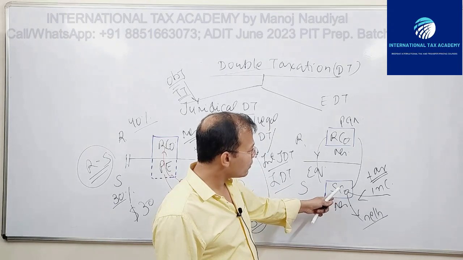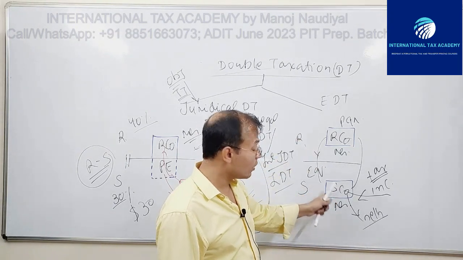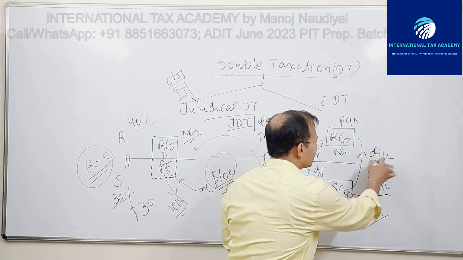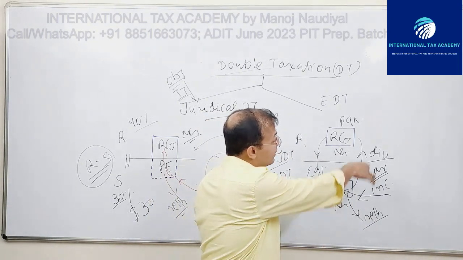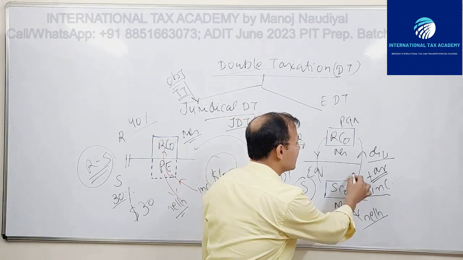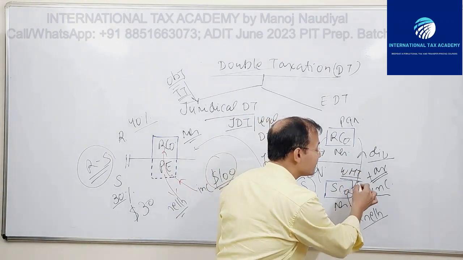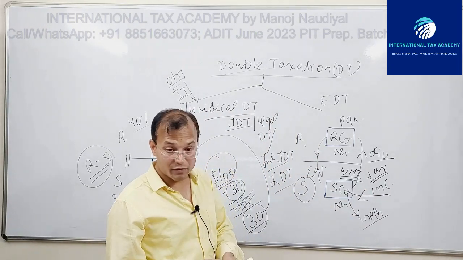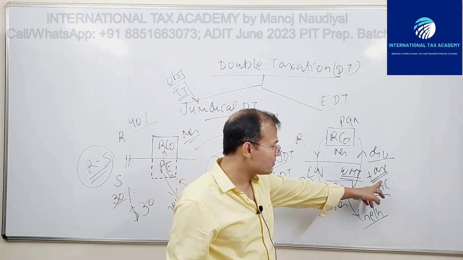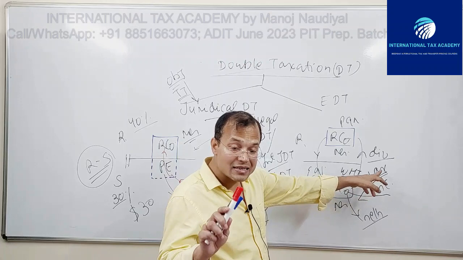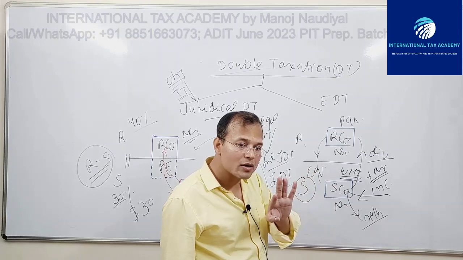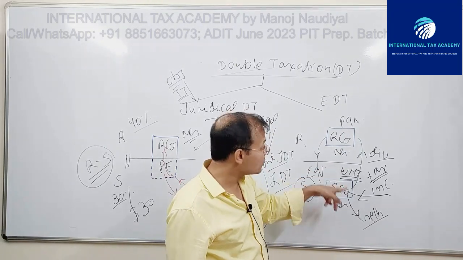And now, because ARCO has an equity contribution, ESCO will give a dividend to ARCO. When ESCO gives a dividend to ARCO, S again imposes a withholding tax on these dividends. Now, this first tax is the tax on ESCO. This second tax, the withholding tax, is not the tax on ESCO; it is the tax on ARCO.